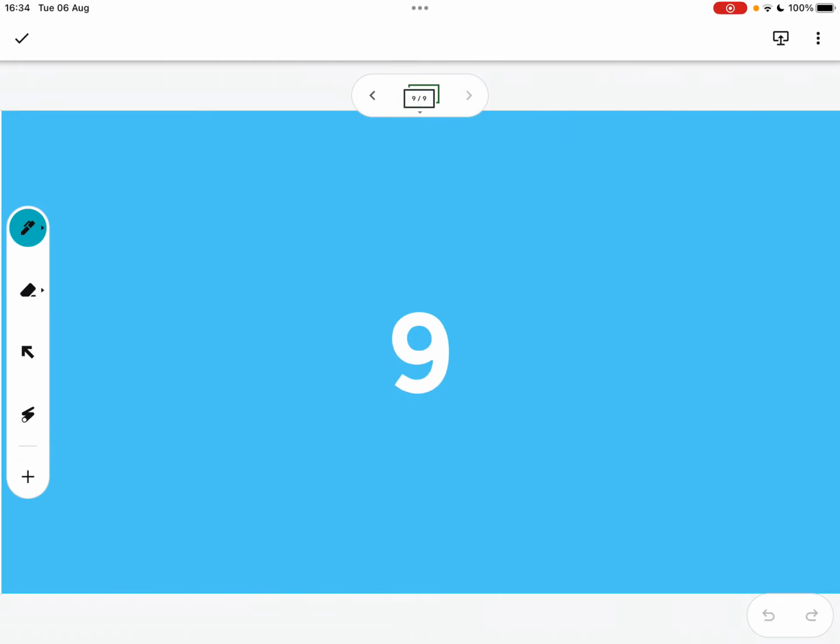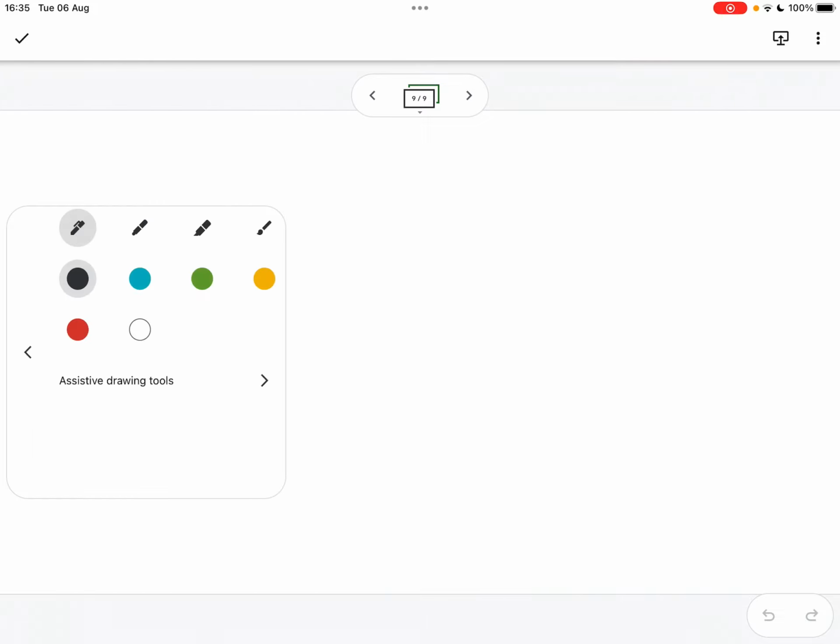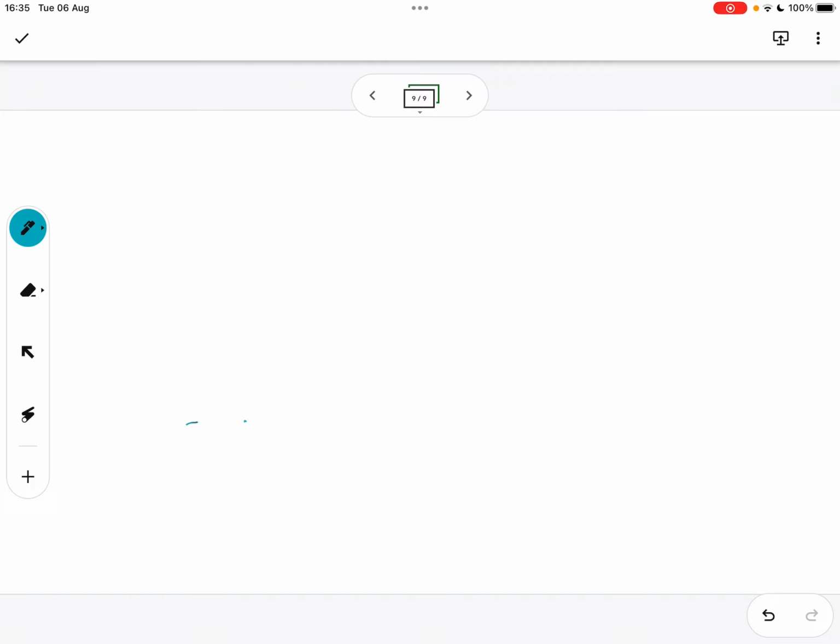Right. And then the next part, constructing a 90-degree angle using a pair of compasses and a ruler. Okay. Read that one out for us. Another way of constructing angles by using compasses, a pencil and a ruler. Draw a baseline of any convenient length using a ruler. Name this line segment AB. Okay, so we've got AB, that's our line segment. And then the next part?